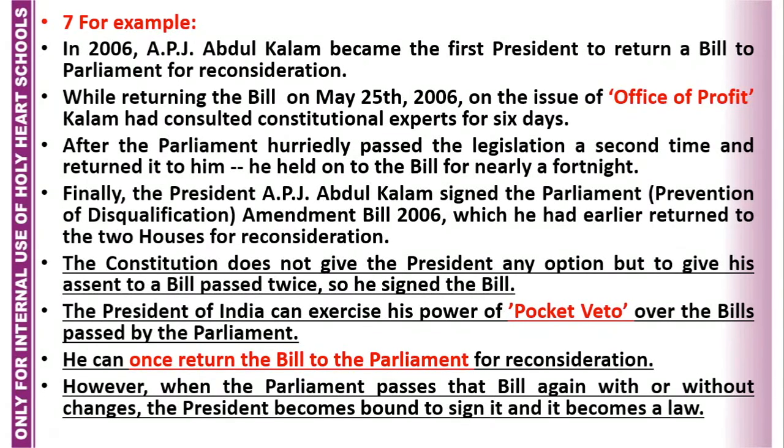The Constitution says that after a bill is passed by both the houses, it goes to the President for his signature. I am talking here about the ordinary bill. In case of a money bill, he can't refuse to sign. But in case of an ordinary bill, he can refuse it one time. He can send it back to the Parliament to reconsider it. And if it comes to him a second time after reconsideration, he has to sign it. It means he has a one-time option to reject the bill.